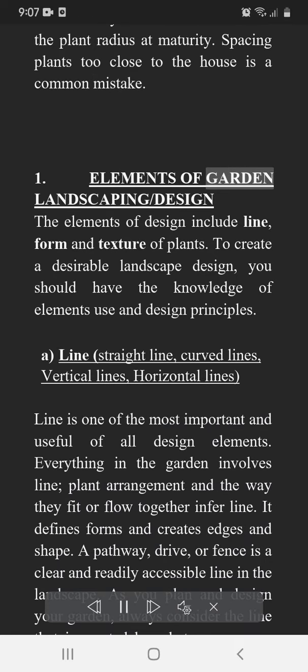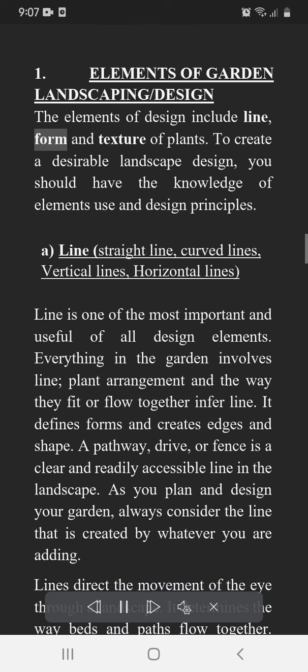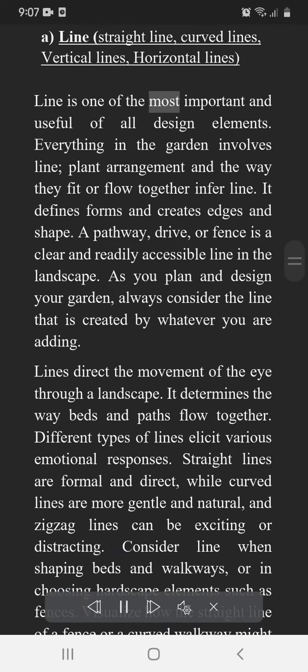1. Elements of garden landscaping design. The elements of design include line, form, and texture of plants. To create a desirable landscape design, you should have knowledge of the elements and design principles. A. Line: straight lines, curved lines, vertical lines, horizontal lines. Line is one of the most important and useful of all design elements.